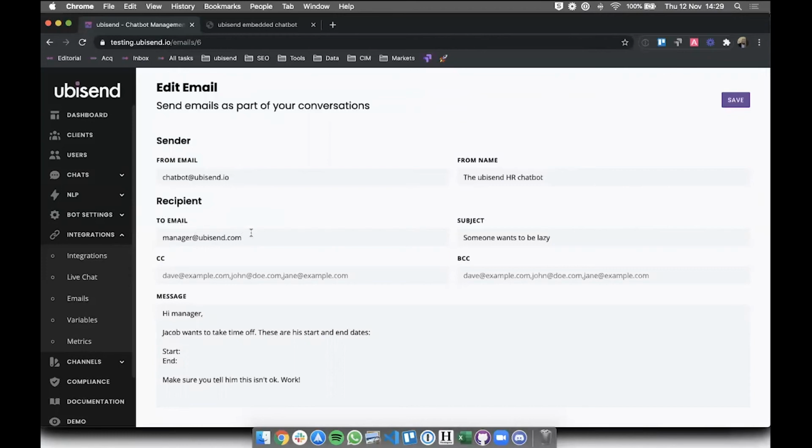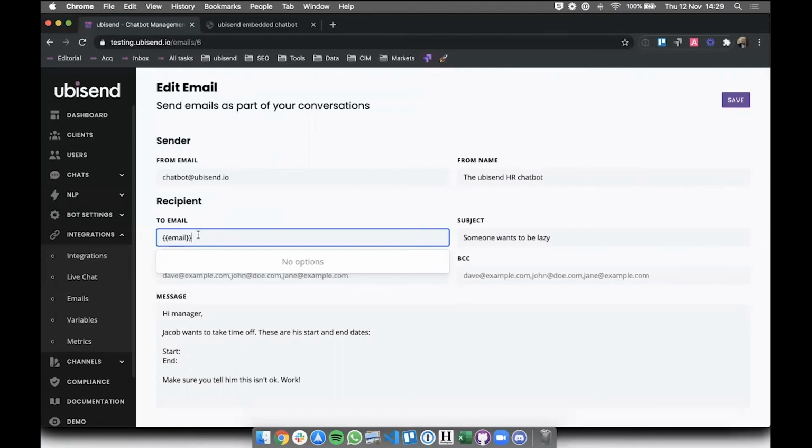So it could be sending it to ubsend here in this instance, but it could be sending it to anyone external, so any Gmail addresses, etc. But even more than that, it could be sent to variables as well. Just like I've just created a variable for the start and end date, I could create a variable called email, and then throughout the conversation, I could ask the user for their email address, log it into a variable, and then just use that email.